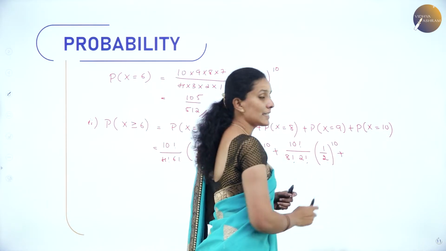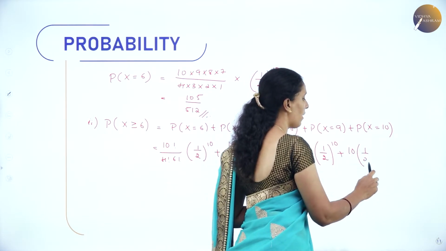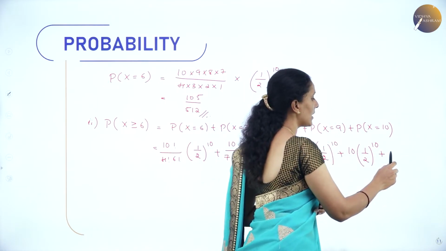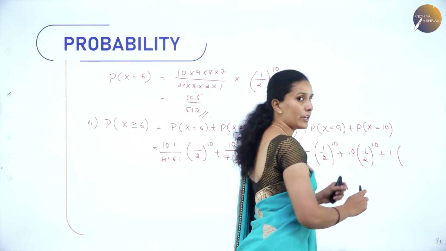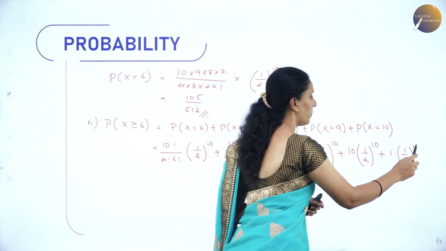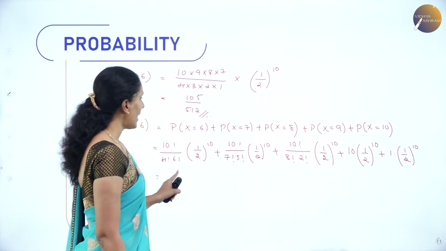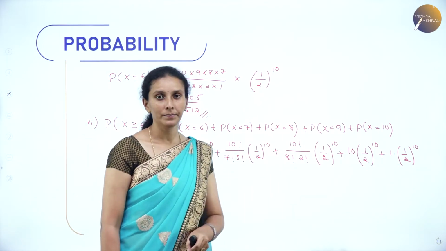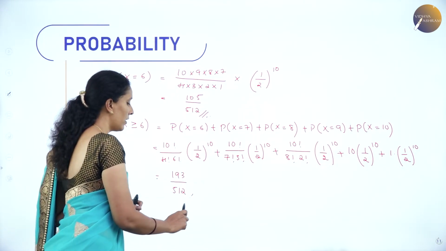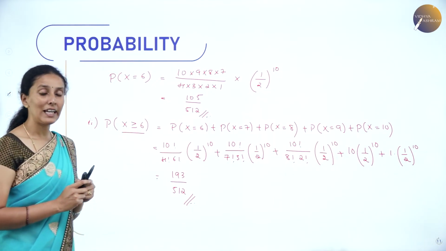Next we have 10C9. 10C9 can be taken as 10. And again we have here (1/2)^10. Next we have 10C10. 10C10 is nothing but 1, into (1/2)^(10-10), (1/2)^0, (1/2)^10. Again we'll get (1/2)^10. Hence we can take (1/2)^10 as a common factor and evaluating the factorials here and adding all the values, we will get the answer as 193 divided by 512. So this will be the value of getting at least 6 heads.